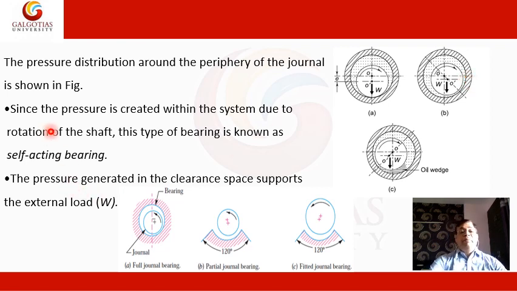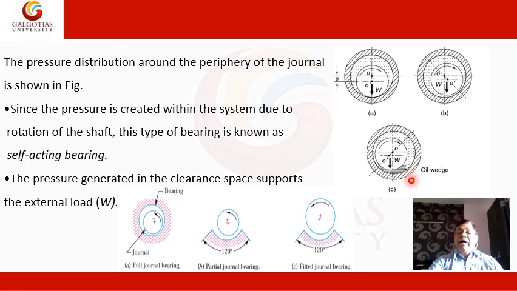Since the pressure is created within the system due to rotation of the shaft, this type of bearing is also known as a self-acting bearing. The bearing adjusts itself. So the pressure generated in the clearance space supports the external load. In the third figure, see here, an oil wedge is developed between the journal and the bearing.